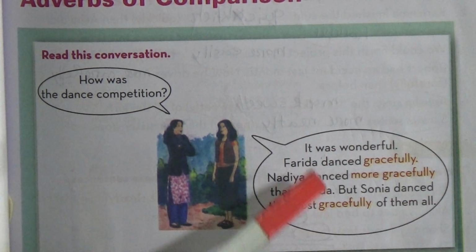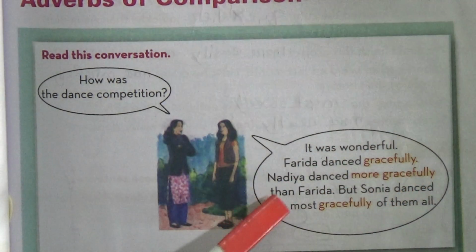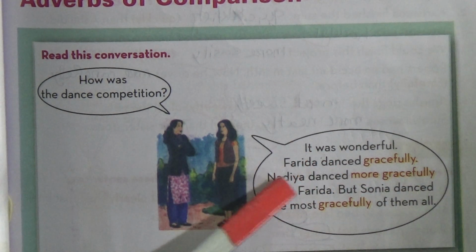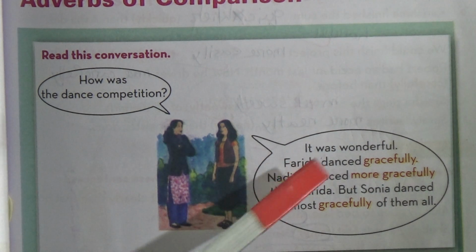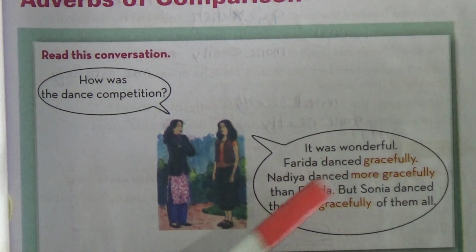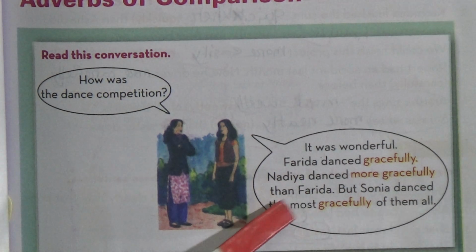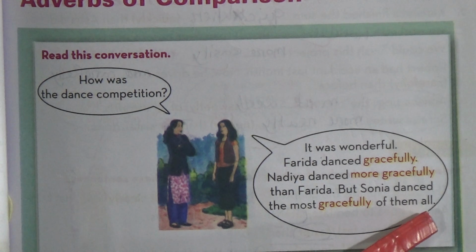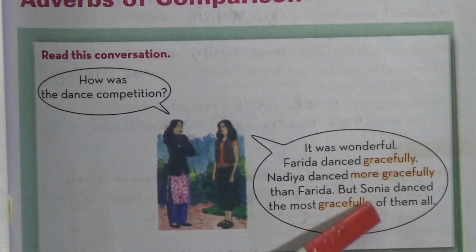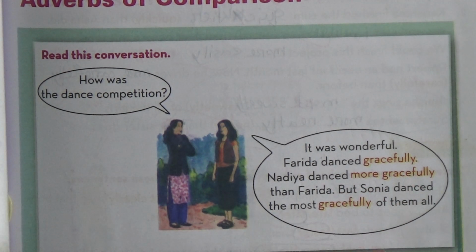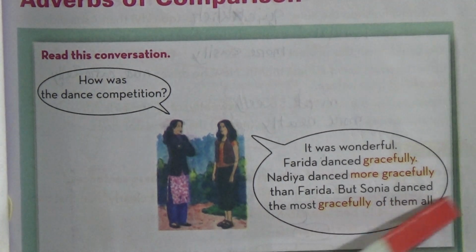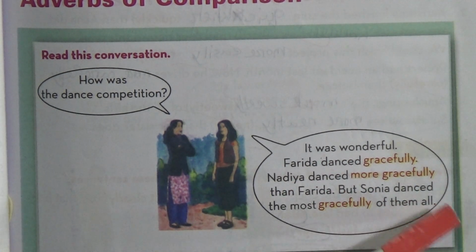Look dear students, here Farida danced gracefully, but Nadia danced more gracefully than Farida. So in this second sentence we have found the comparison between two persons, Farida and Nadia. And in the last line, but Sonia danced the most gracefully of them all, we have found the comparison among all the friends.